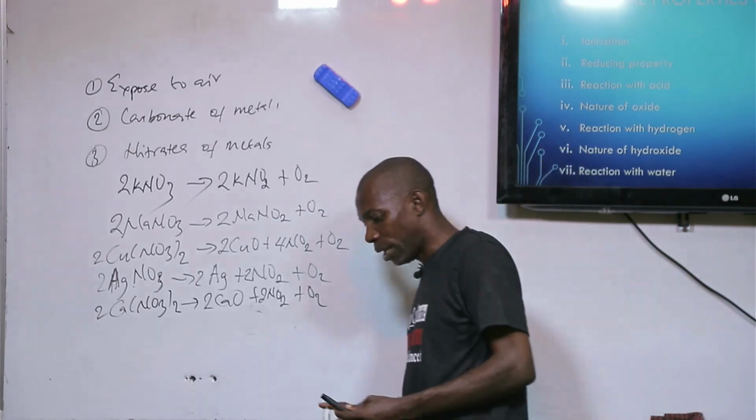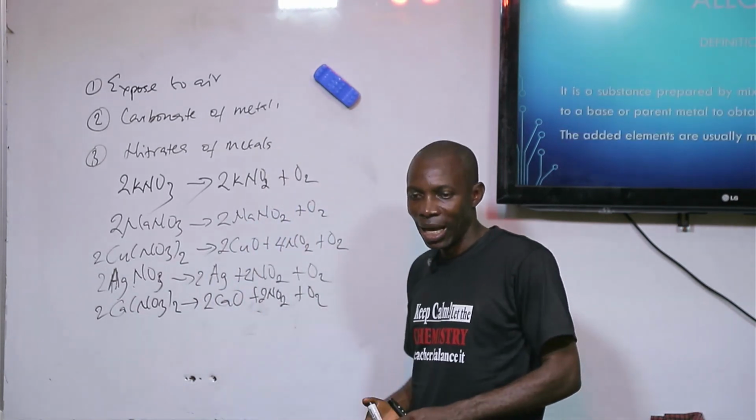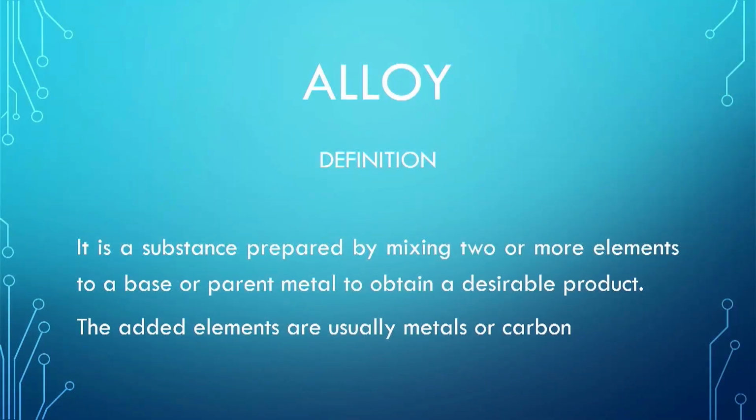These are the things we can look at. And finally, so that we can round up the general properties of metals, we talk about what? Alloy. So, what's an alloy? I said it is a substance prepared by mixing 2 or more elements to a parent metal or to a base metal to obtain a desirable product. The added elements may be carbon, it may be other metals.